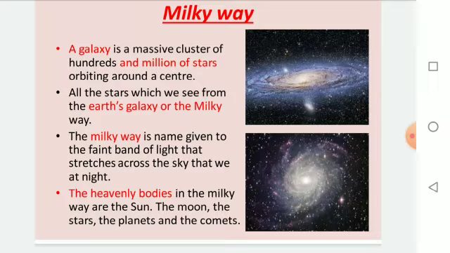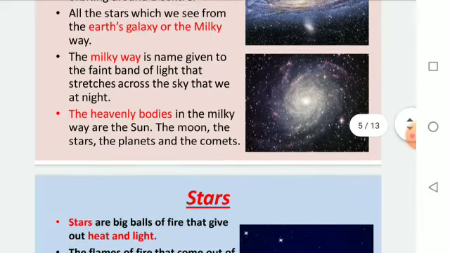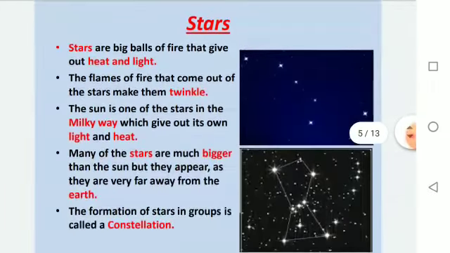The Milky Way is the name given to the faint band of light that stretches across the sky that we see at night. The heavenly bodies in the Milky Way are the sun, the moon, the stars, the planets and the comets. What are comets? We will see it in the next topic. First, we will discuss the stars.